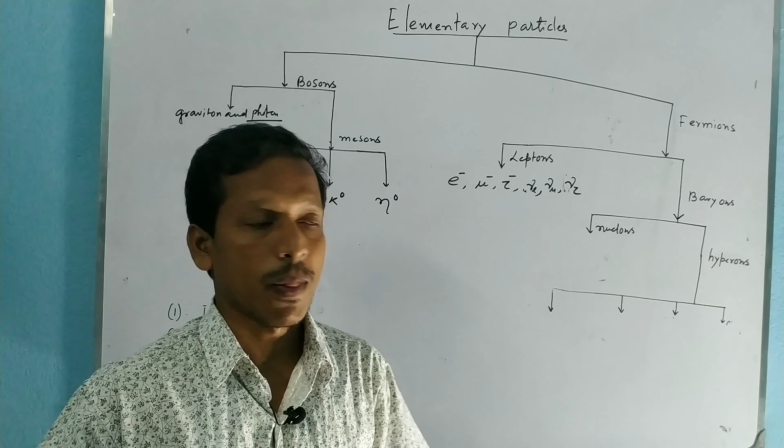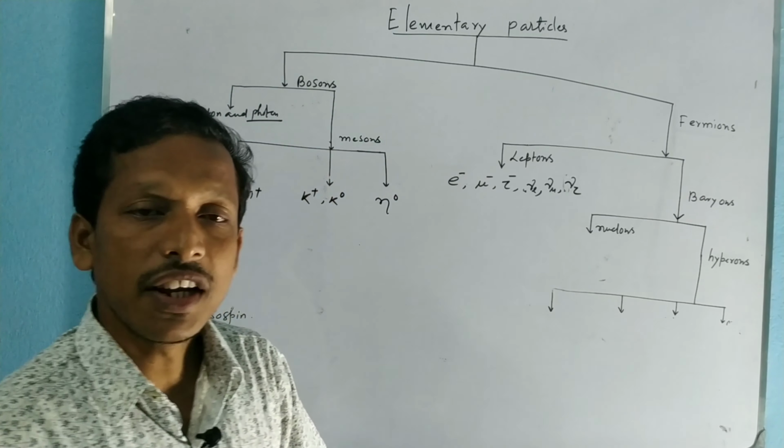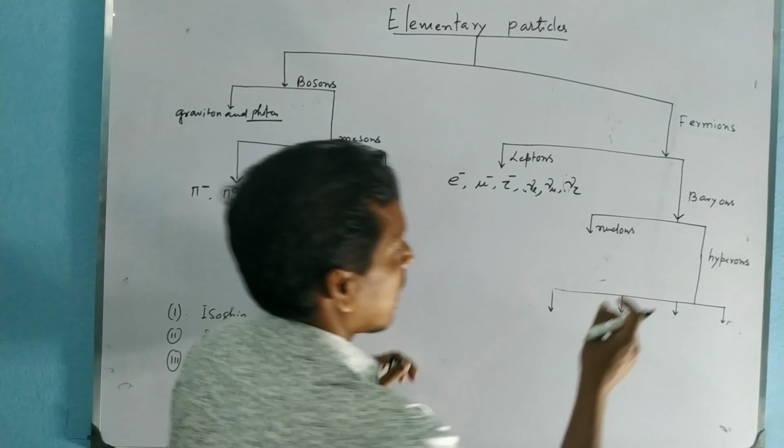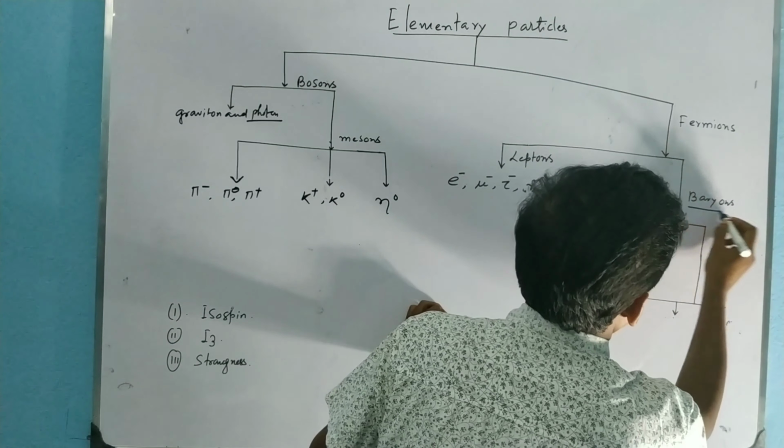In every allowed reaction, the lepton quantum number is individually conserved. That means in an allowed reaction, the electron lepton number is individually conserved, muon lepton number is individually conserved, and tau lepton number is individually conserved.